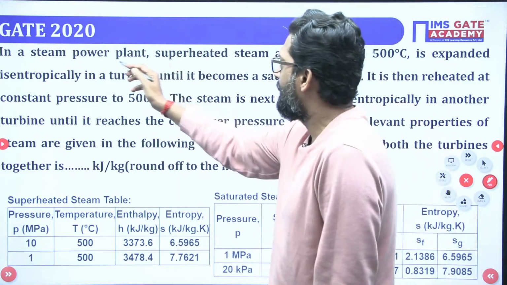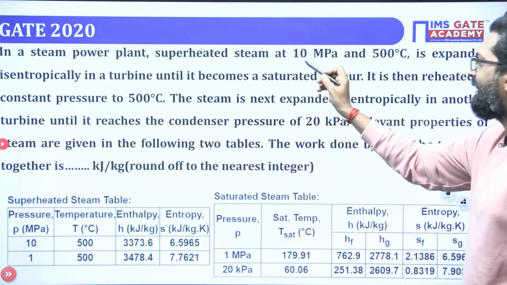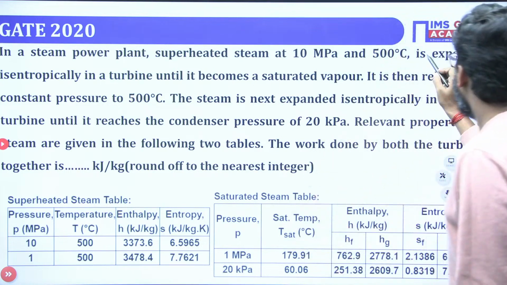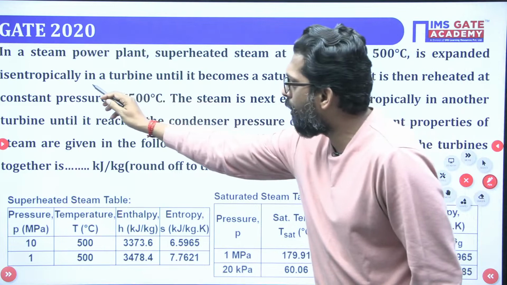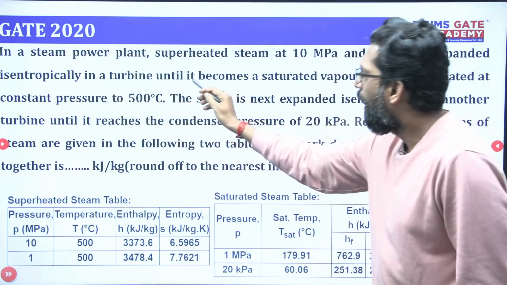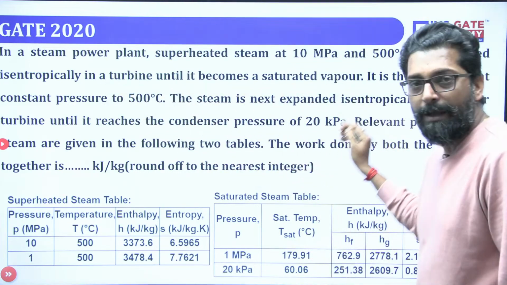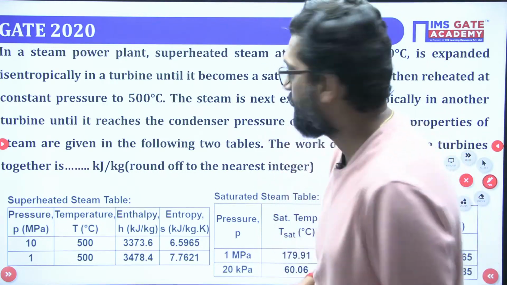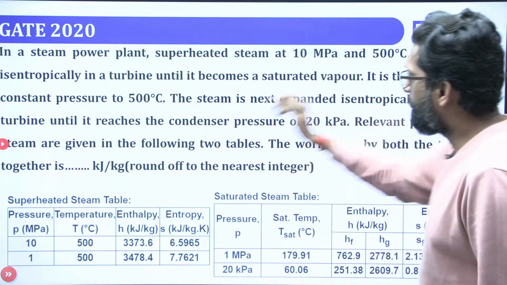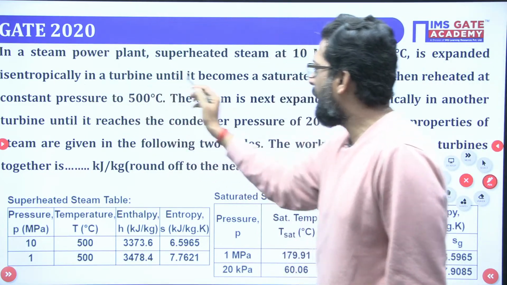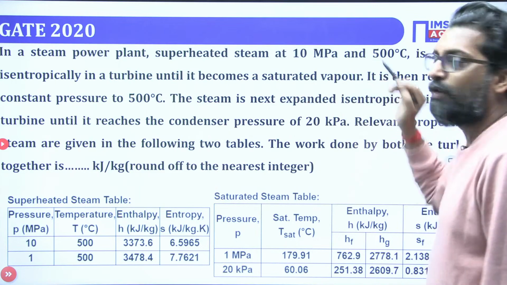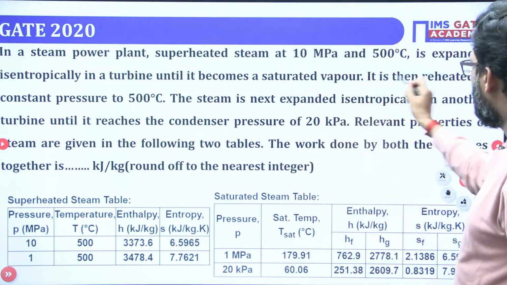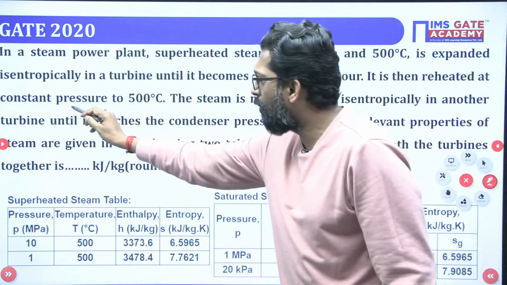Now, what is that? Steam power plant, superheated steam at 10 megapascal and 500 degree centigrade, is expanded isentropically in a turbine until it becomes a saturated vapor. That means from the turbine. Correct. That means steam will expand. It is then heated at a constant pressure.